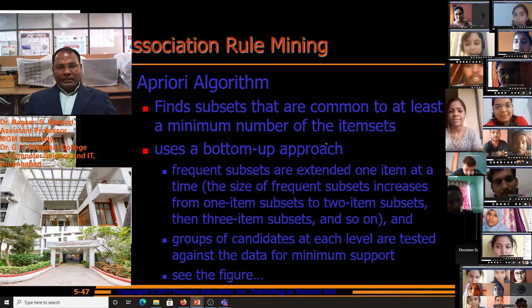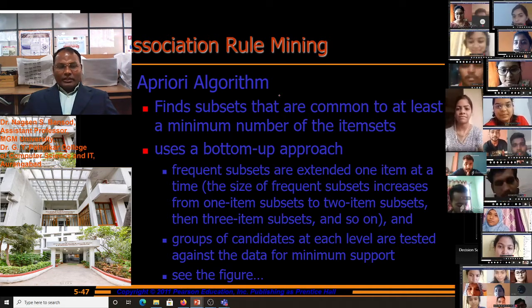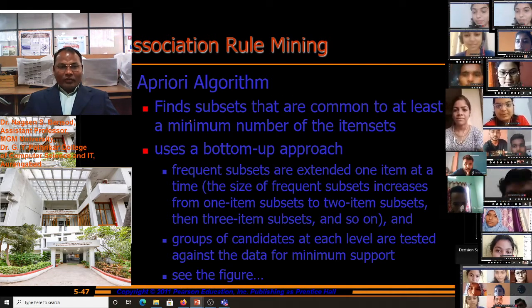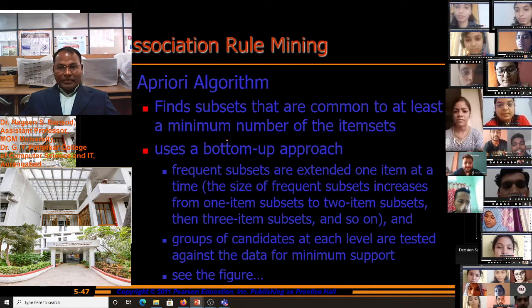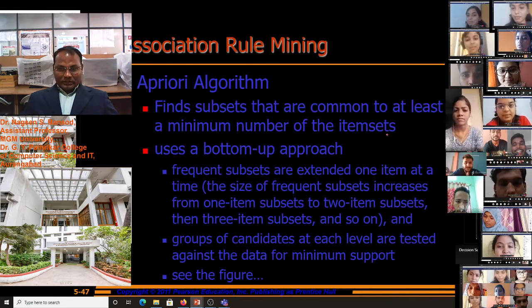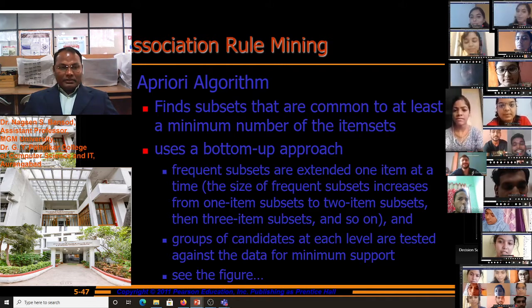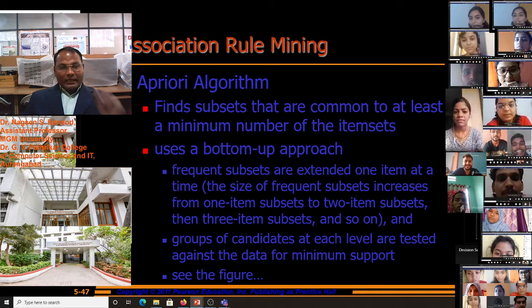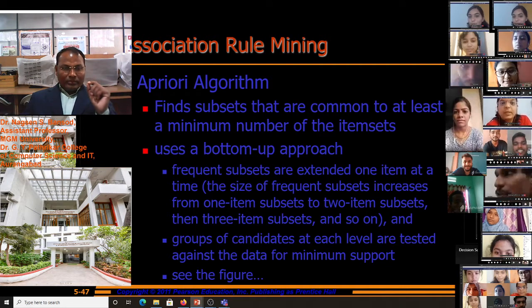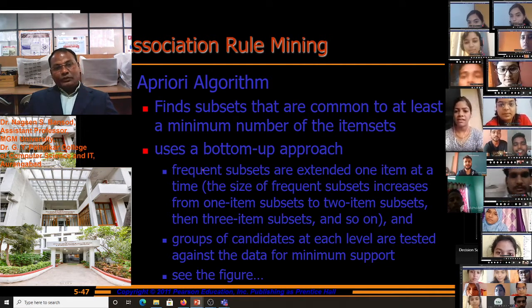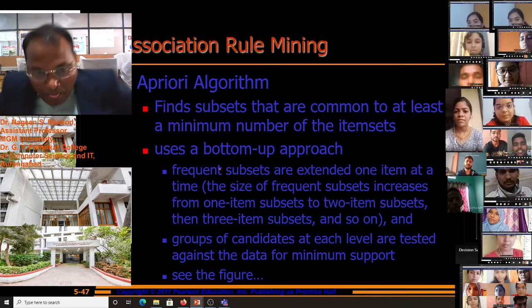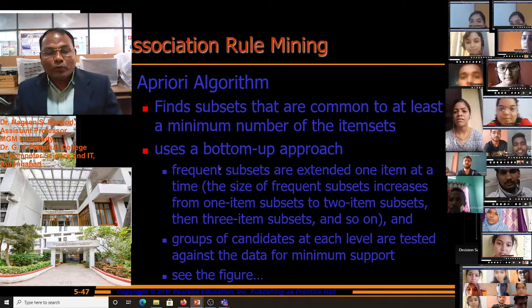Association rule mining, the Apriori algorithm. In this algorithm, we find the subsets that are common to at least a minimum number of items, and it uses a bottom-up approach.